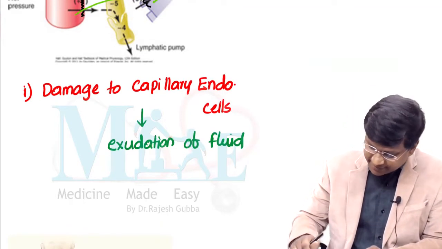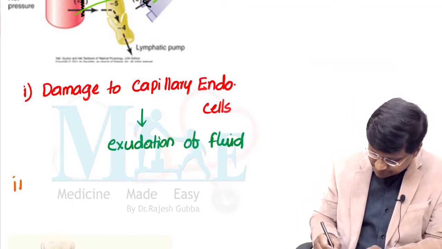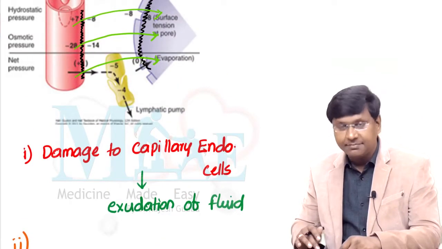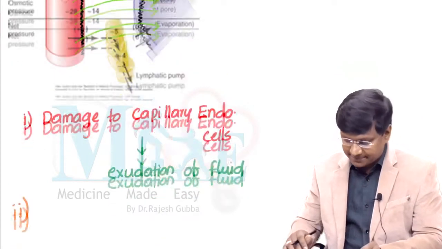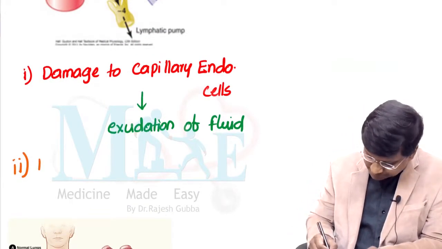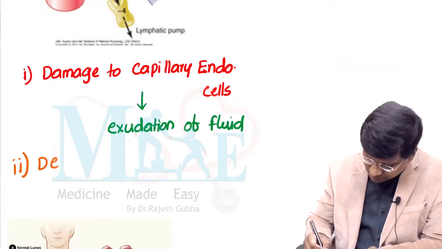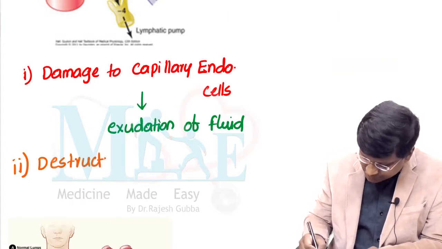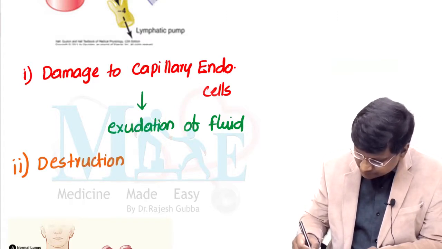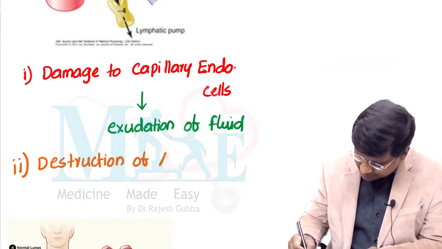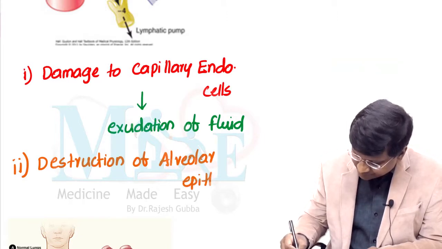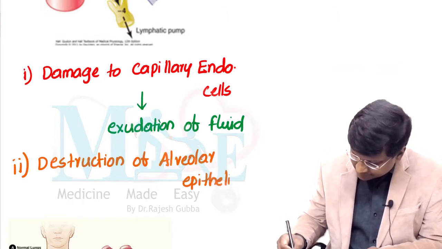Next, the second event taking place here is, along with the capillary endothelium being damaged, you take the alveolar epithelium. There is also destruction of the alveolar epithelium.